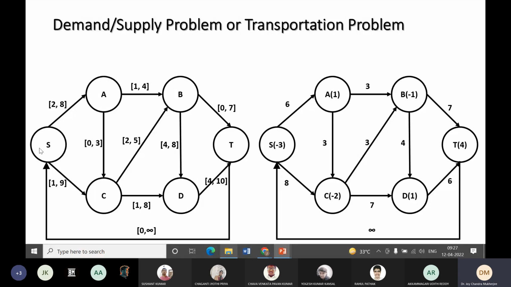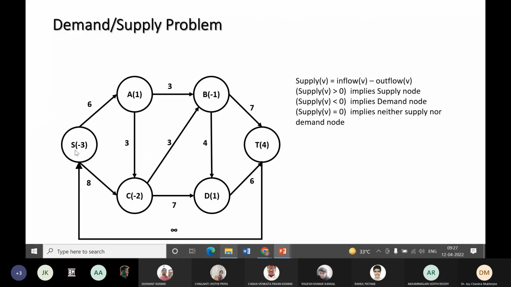But once you push 2 units of flow from here to here and 1 unit from here to here, and there is a 0 inflow, that means there is a demand of 3 units here. So that is represented as -3. So 3 is the demand. So these negative nodes are basically demand nodes, and positive nodes are supply nodes.